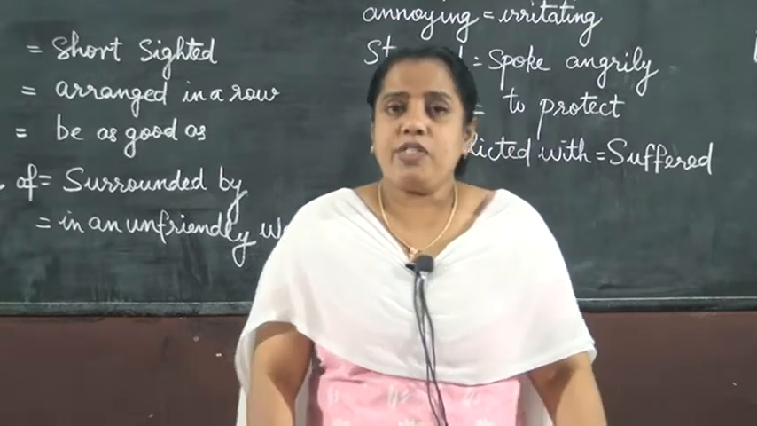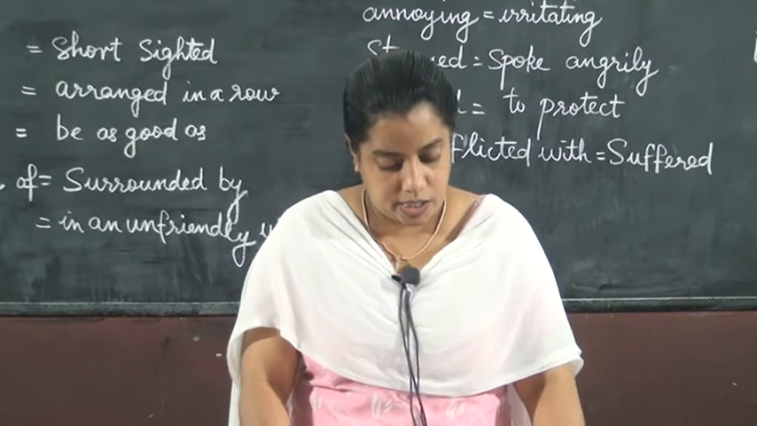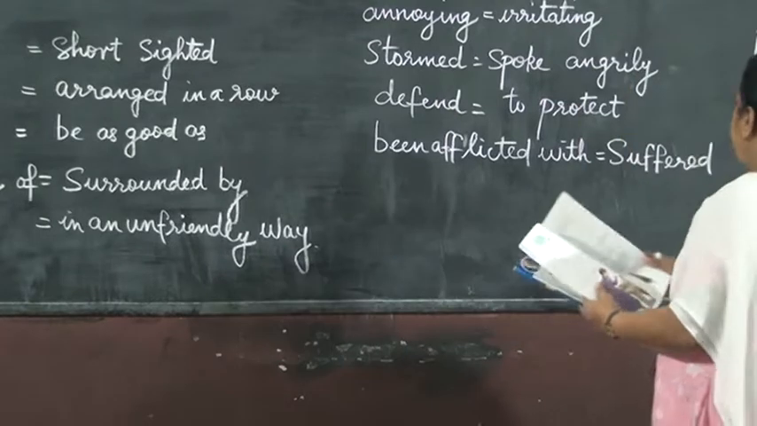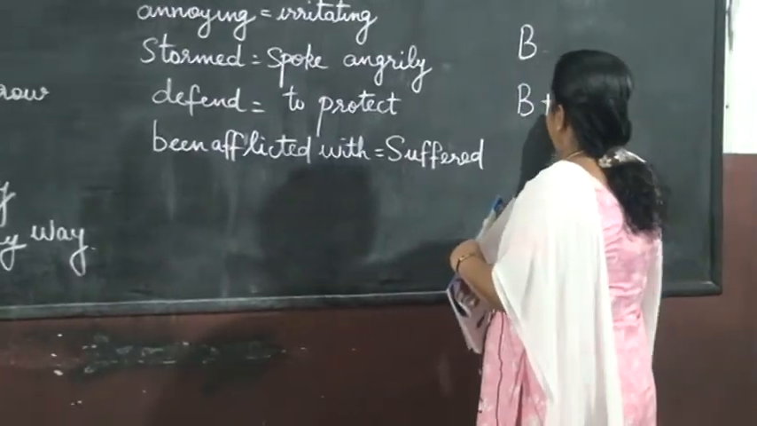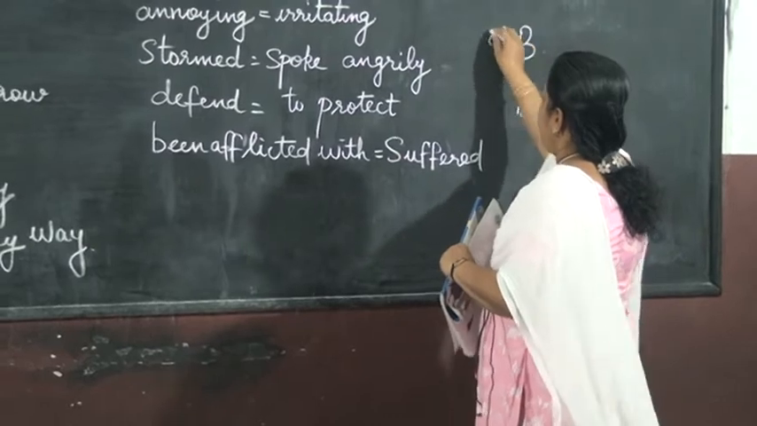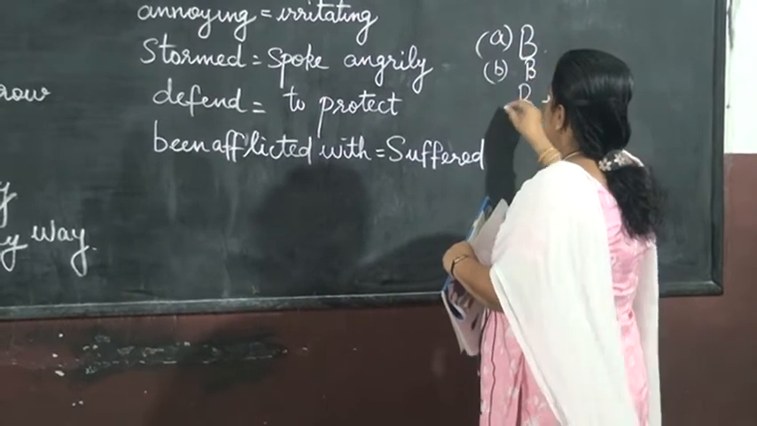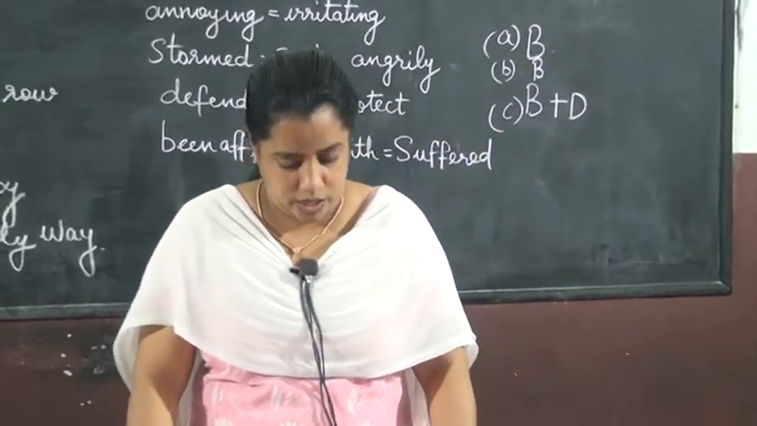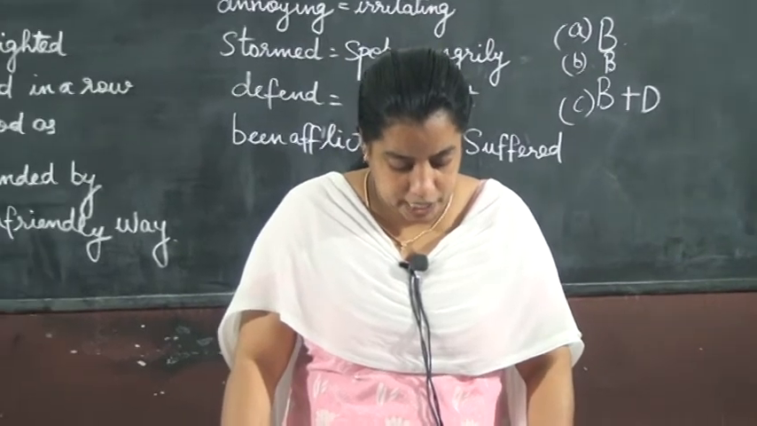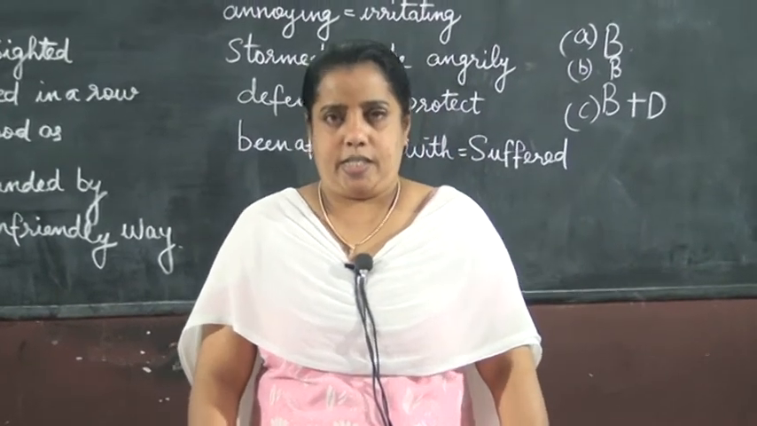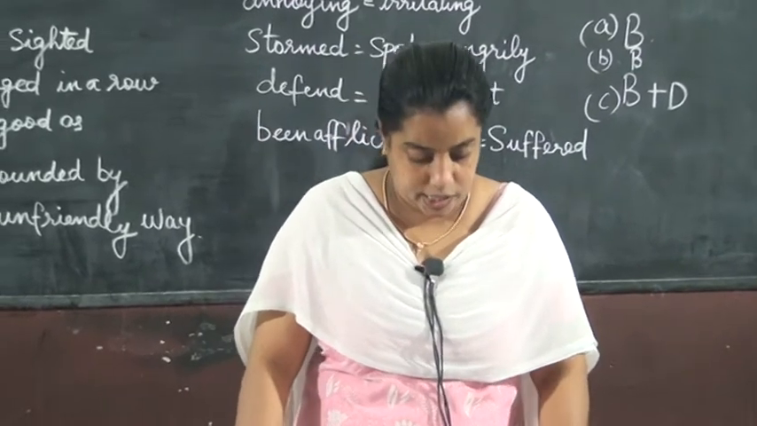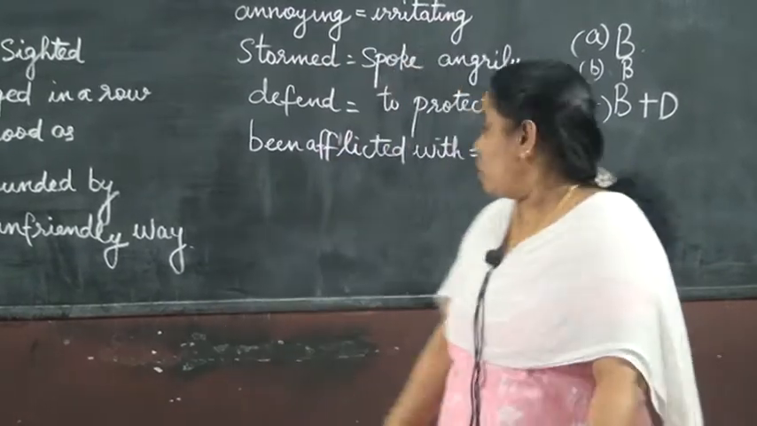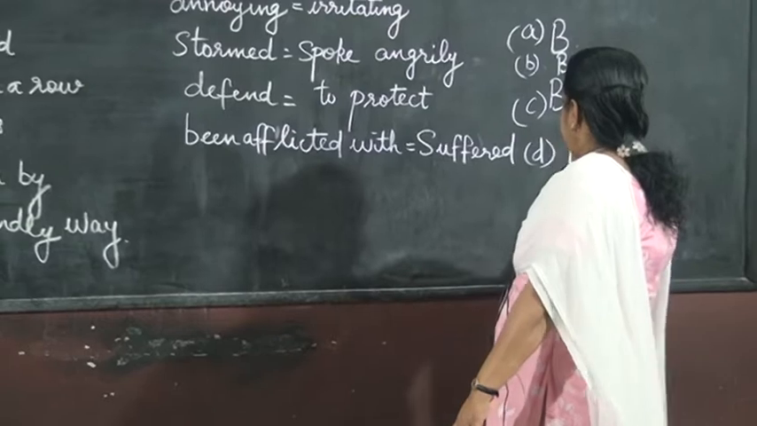C, timetable. Timetable means boarding school and day school will be there. So there you have to write B plus D. A is B, B is also B, C, B plus D. That is boarding school and day school. Understood? D, living with classmates. Living with classmates means boarding school. So D is also B.